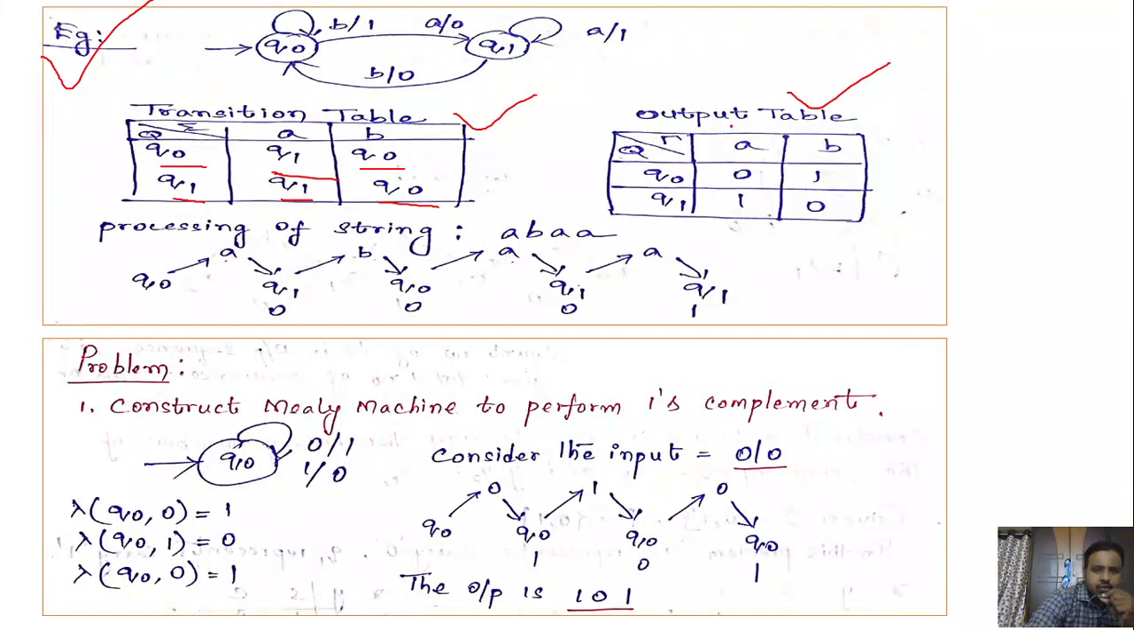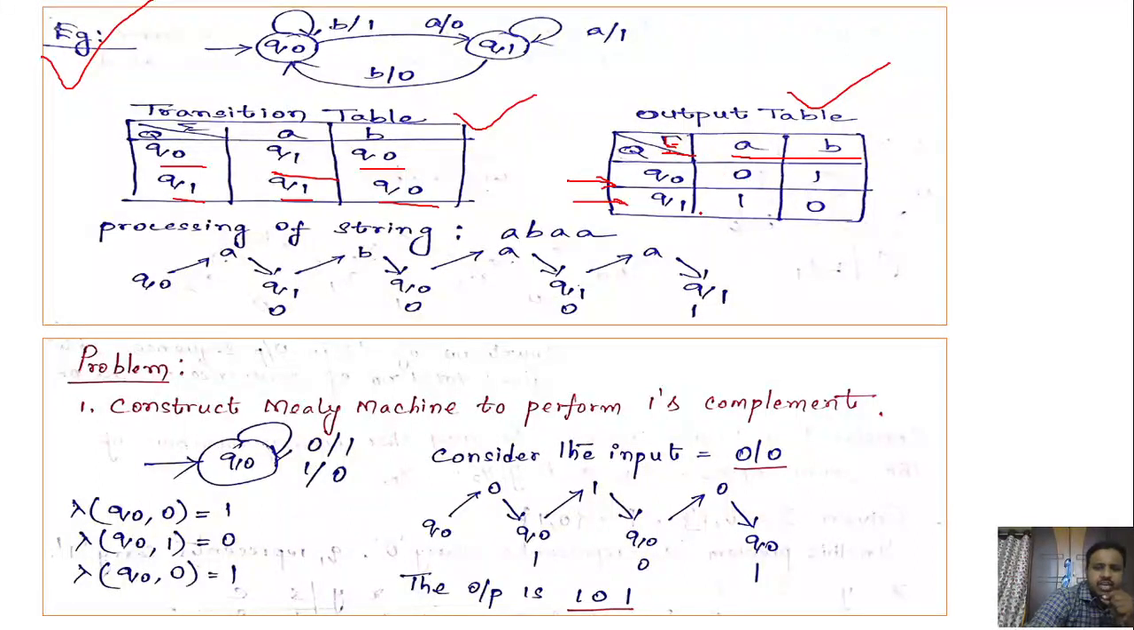Now how could the output table be? First write the states row-wise: Q naught, Q1, and the input symbols. What are the input symbols here? A, B. So Q and sigma here.